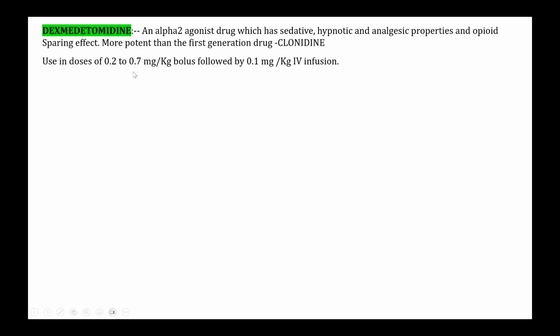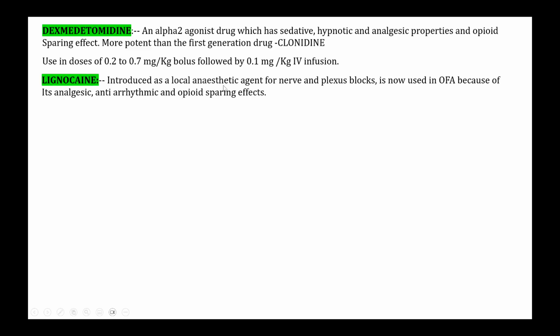It is used in this dosage, all of you know, 0.2 to 0.7 microgram per kg as a bolus, followed by 0.1 microgram per kg. This is for transient use, it cannot be used on a long-term basis for prolonging the pain relief, but for the initial post-op recovery time, you can use this as an IV infusion.